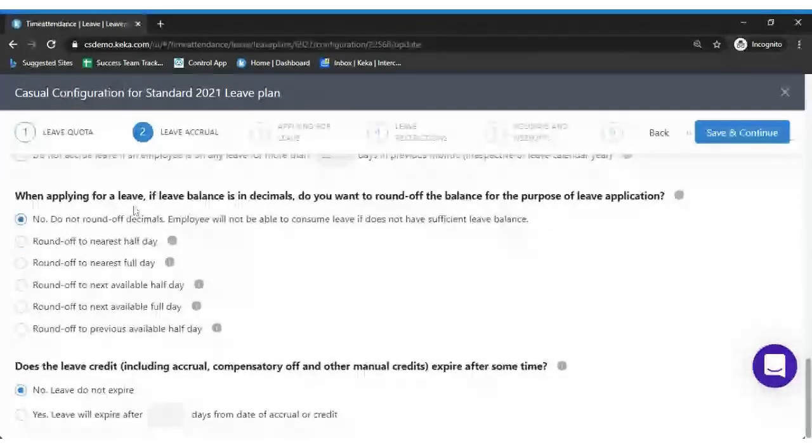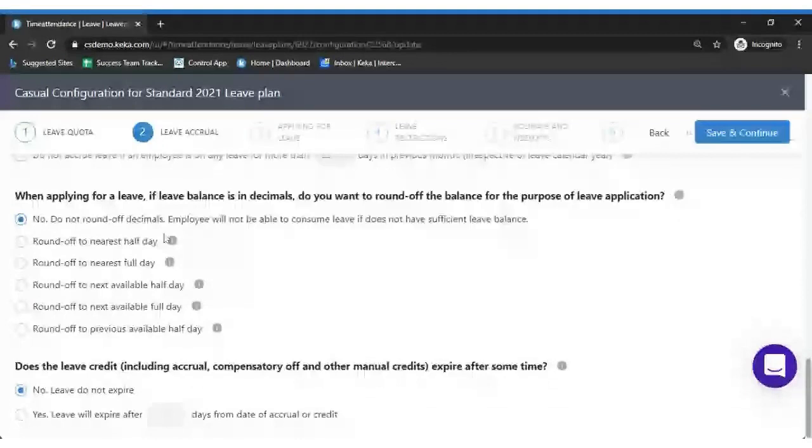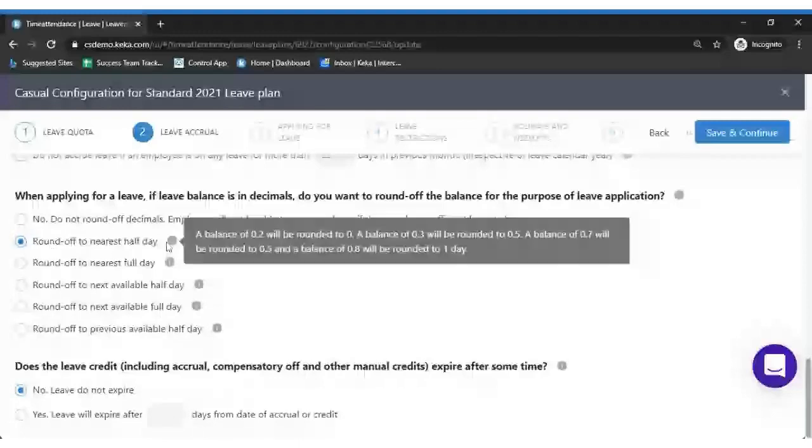The next option is: when applying for a leave, if the leave balance is in decimal, do you want to round off the balance for the purpose of leave application? Whether you want to round off the leave balances or not, you can select the option here. So, do not round off decimals if you want the accurate value. The next option is round off to the nearest half day.